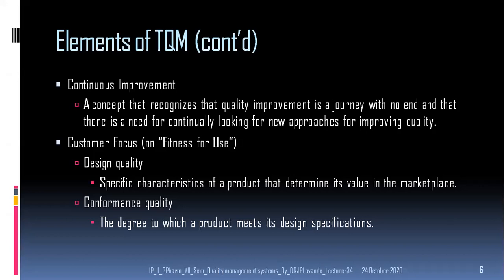A concept that recognizes that quality improvement is a journey. What is it, the quality improvement? It is a journey. It is not the destination, but it is the journey. That means it is a never ending process.